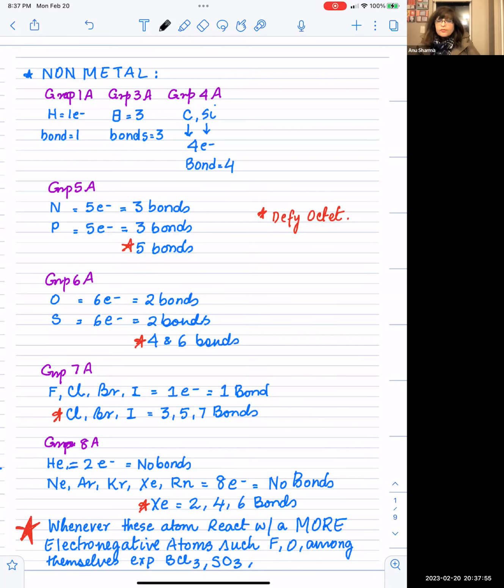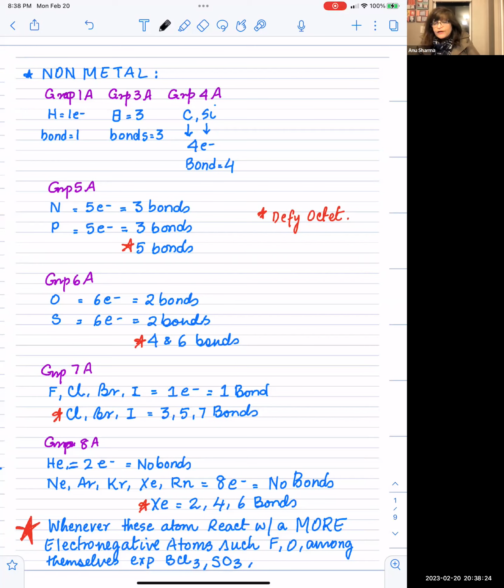Carbon and silicon both belong to group 4A, so they will form 4 bonds. Up till now, hydrogen is not following the octet, and boron is also not following the octet. Octet is 8 electrons, so they are defying the octet. But carbon and silicon follow the octet rule. They have 4 electrons in the valence shell, so they only need 4. So even by sharing, they are able to achieve the octet.